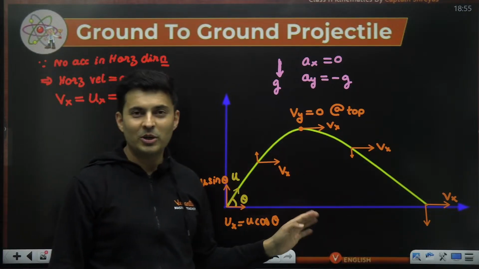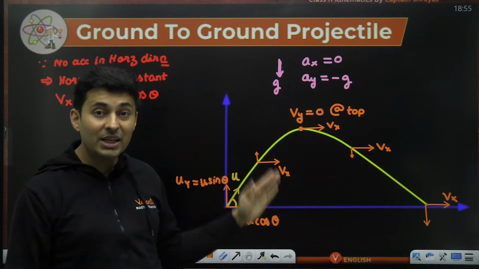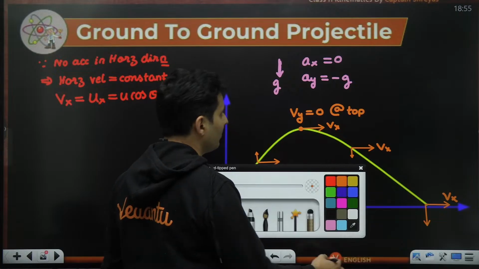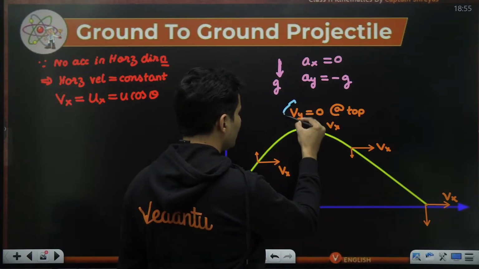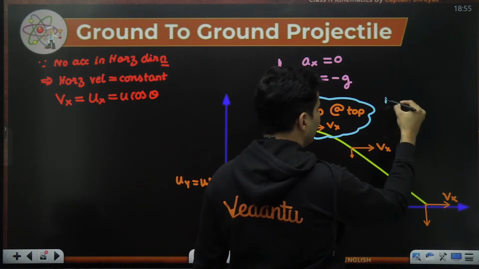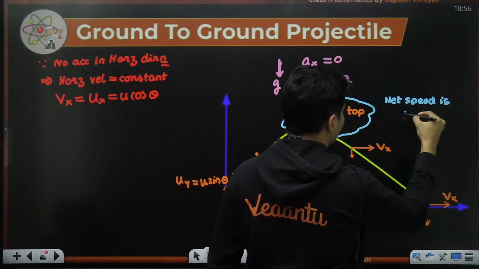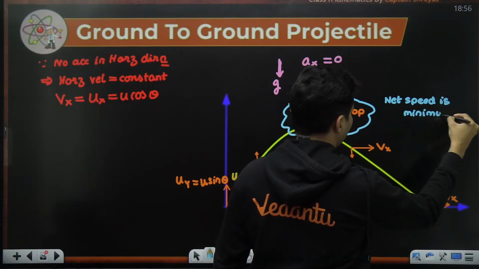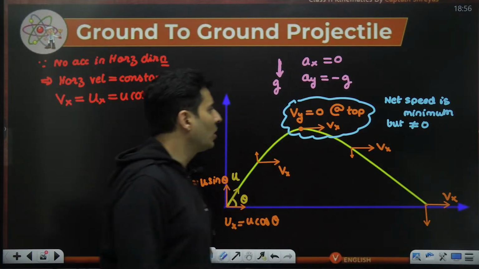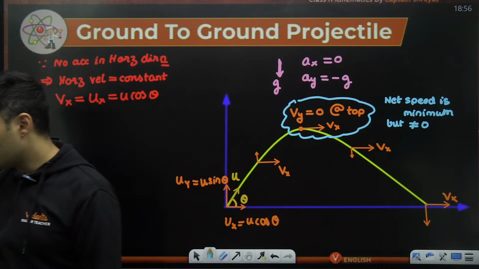Please note that at the topmost point, the net speed is not 0. The net speed is still there, which is Vx. It is minimum, but it is not 0. Is that absolutely clear, guys? This is a common misconception which many students have. At the top, the net speed is minimum, but it is not 0, because the horizontal speed still exists. How many of you got it?